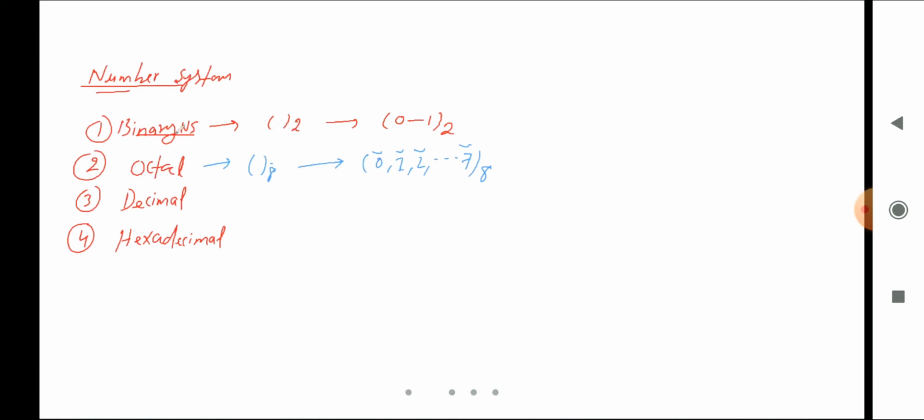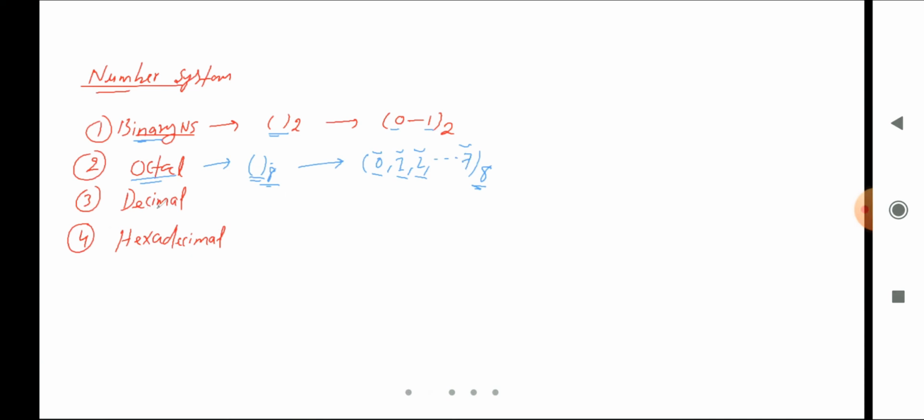Let me repeat this one. For binary number system, the base is 2 and digits are 0 and 1, right? And if we talk about octal number system, the base is 8, and the numbers are 0, 1, 2, 3, 4, 5, 6, 7, right? So total numbers are 8. So in case of octal, we cannot exceed the value 7; no value can exceed 7.